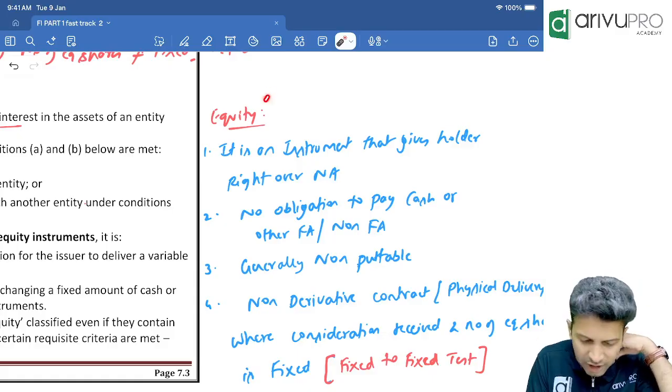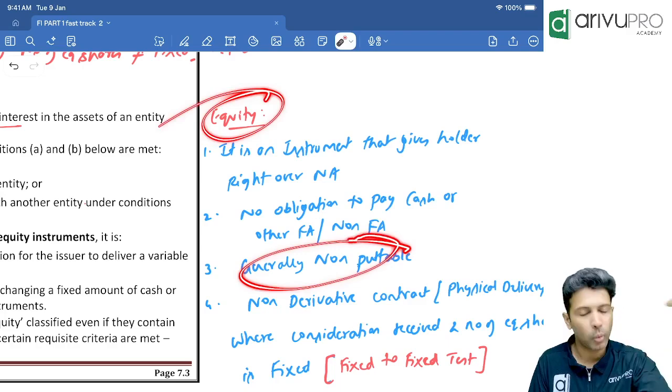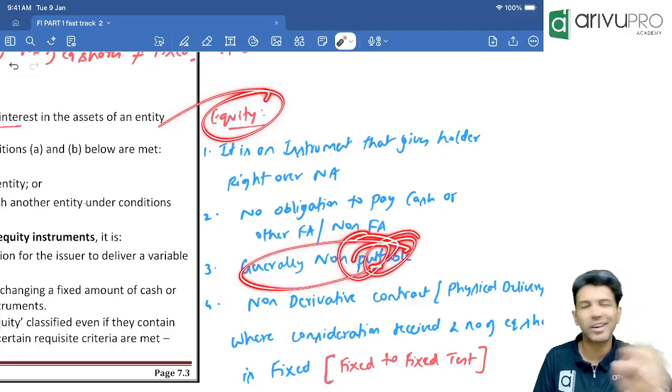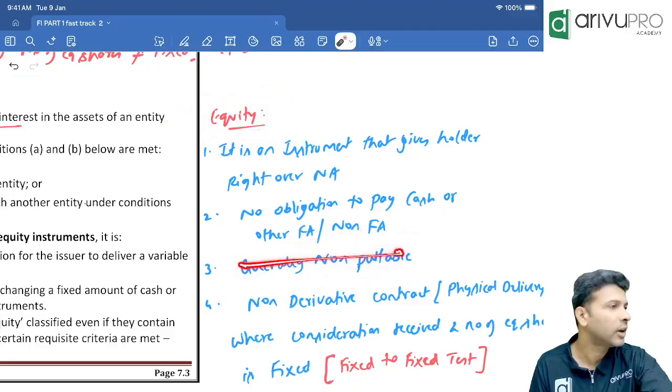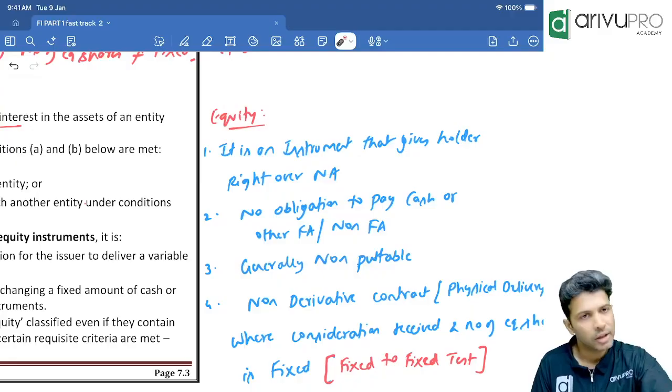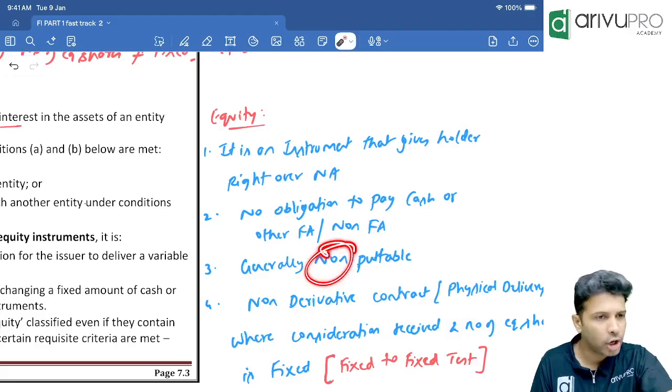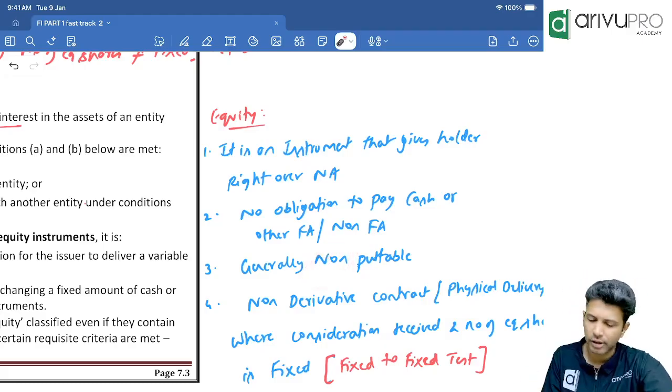Third one, equity we say generally is non-puttable. What is this puttable? I'll talk about it in the very next. Puttable instrument is the next concept. I'll talk about this. Let me put this on hold for the time being. So equity shares are what? They are not puttable. They are non-puttable. So far that much is good enough.